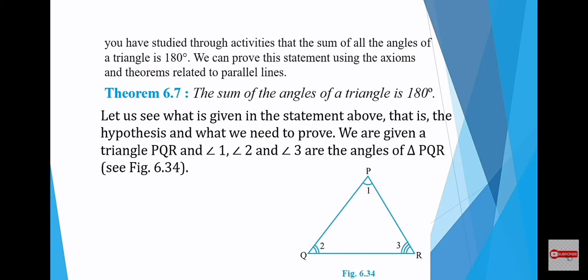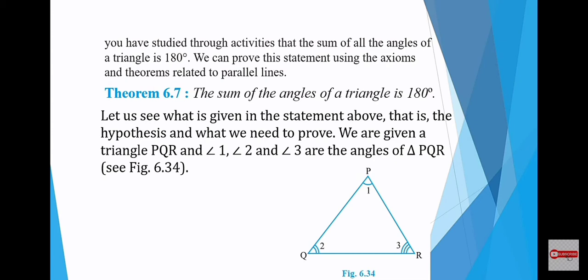Moving on to the next section, we are going to discuss the angle sum property of a triangle. You have studied through activities that the sum of all the angles of a triangle is 180 degrees. We can prove the statement using the axioms and theorems related to parallel lines. You have already studied before that the sum of the interior angles of a triangle is 180 degrees. Now you are going to see the proof of this. So theorem 6.7: the sum of the angles of a triangle is 180 degrees.